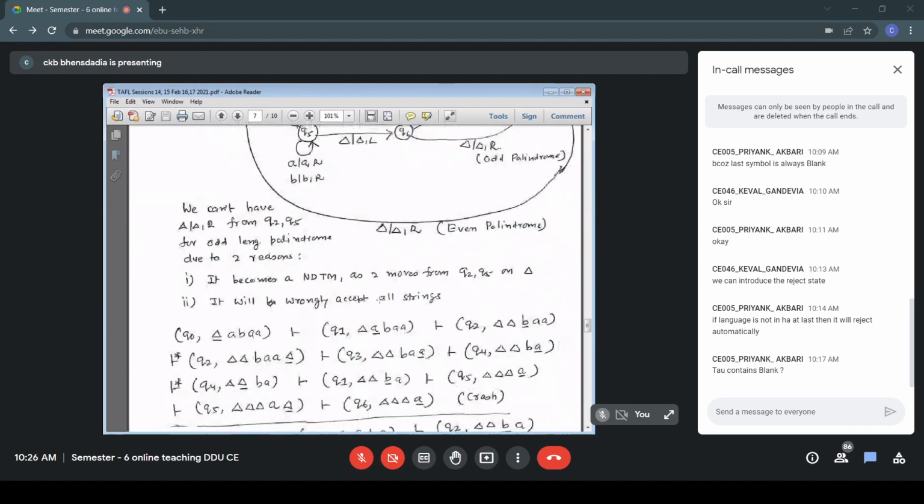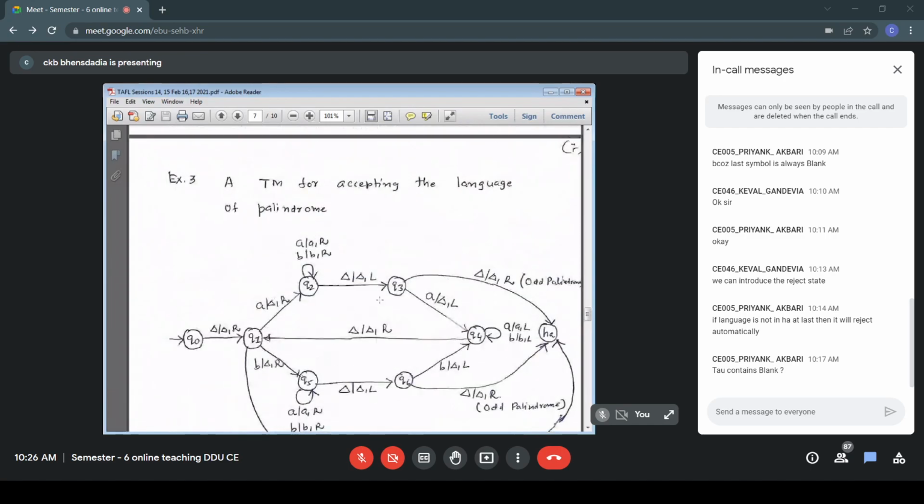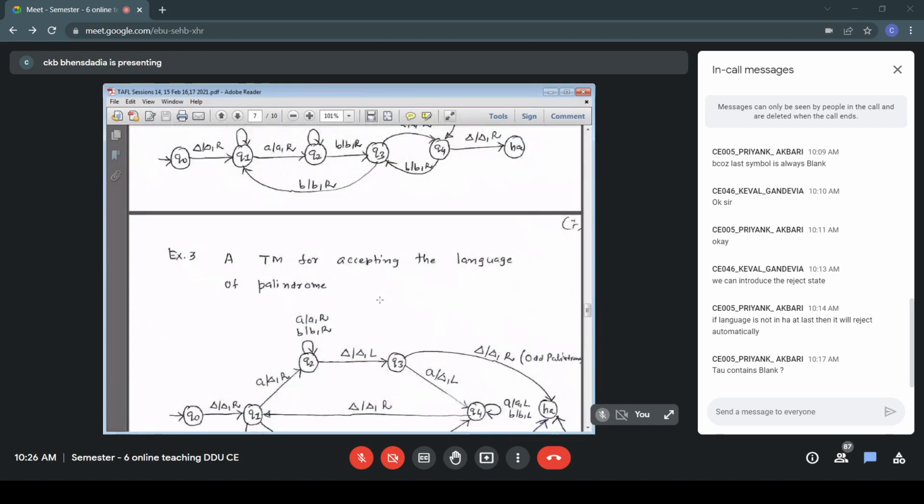While moving towards left, the state is Q4. I'm reading the leftmost configuration of the bottom line. While moving towards left, we have encountered a blank, and as soon as we get a blank, we make a transition to the state Q1. In the state Q4, we were skipping A's and B's while moving towards left. That is Q4 AAL, BBL.